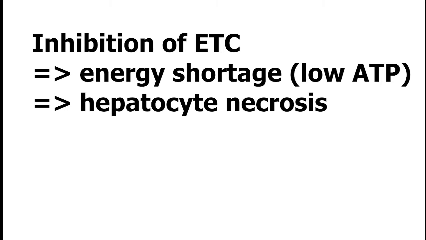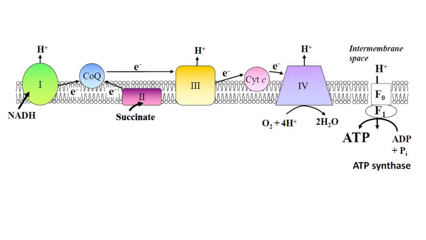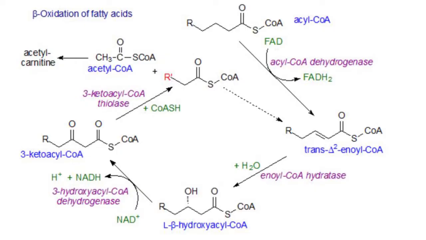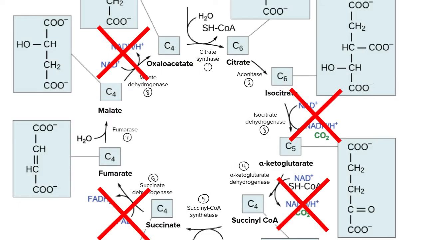Inhibition of the MRC, otherwise known as the ETC, also causes significant ATP shortage, which then leads to hepatocyte necrosis. Since the ETC is dysfunctional, no FADH2 or NADH is oxidized, so FAD and NAD+ are not being regenerated, causing secondary impairment of MTFAO and the TCA cycle.